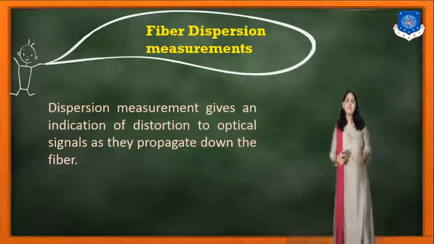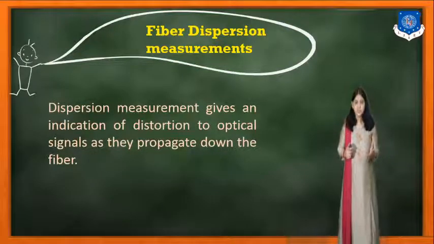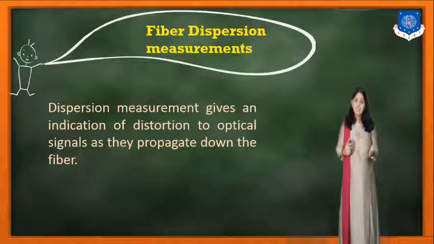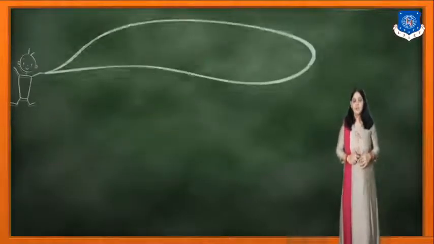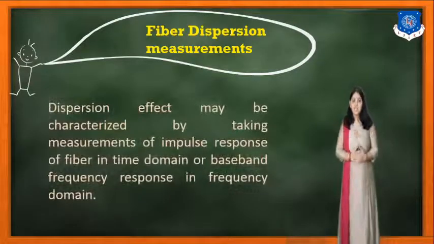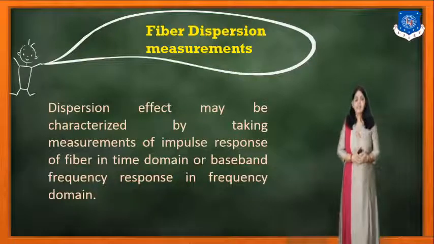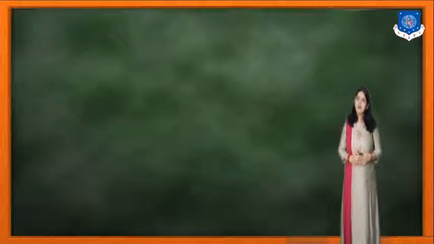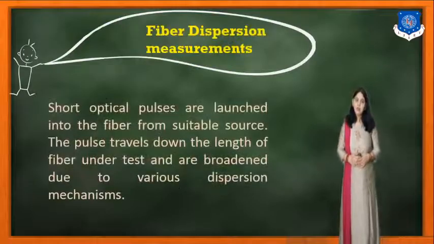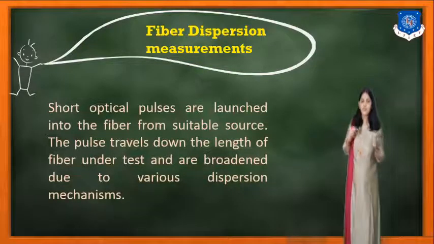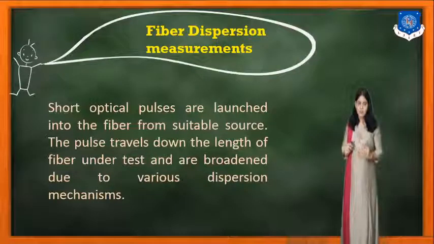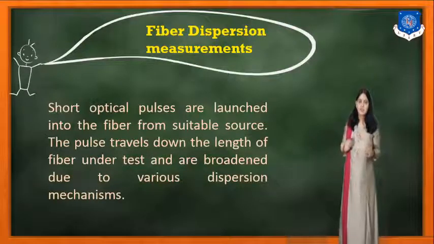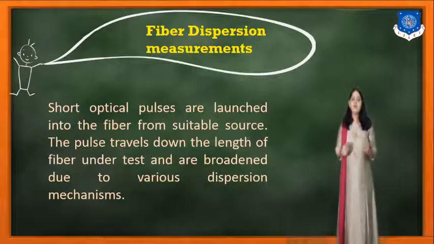Dispersion measurements give an indication of the distortion to optical signals as they propagate down the fiber. The dispersion effect may be characterized by taking measurements of the impulse response of the fiber in the time domain or the baseband frequency response in the frequency domain. Short optical pulses are launched into the fiber from a suitable source. Now the pulses travel down the length of the fiber under test and are broadened due to the various dispersion mechanisms.